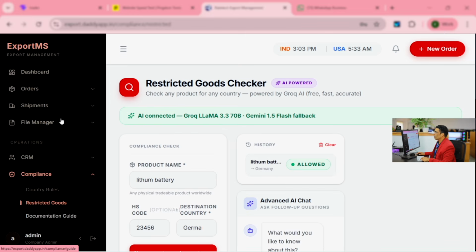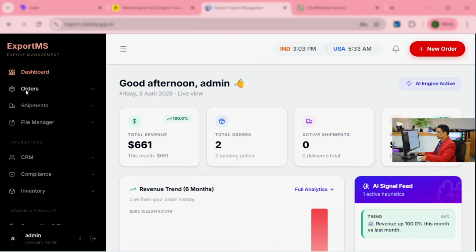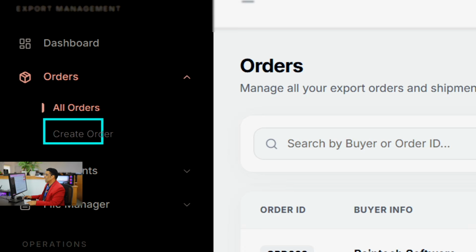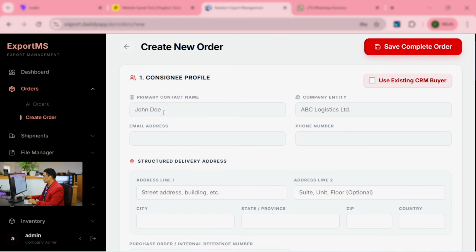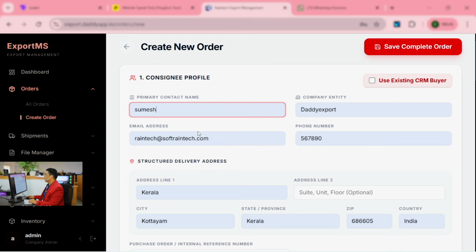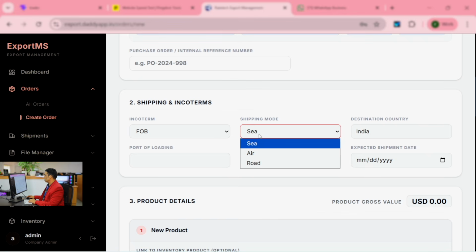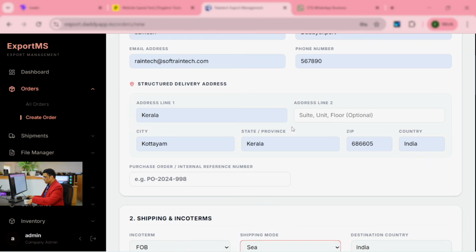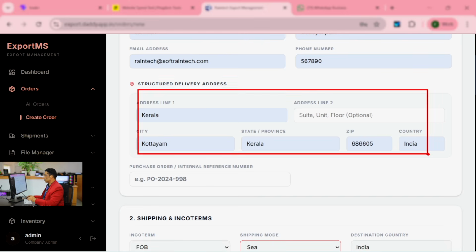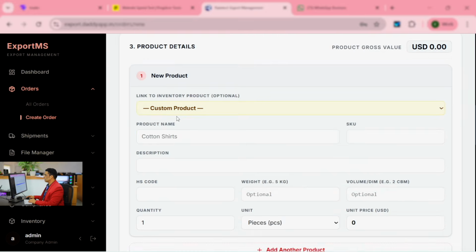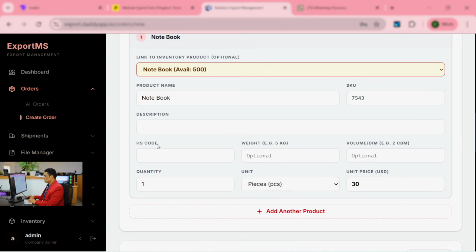So you will get complete information in the site. Let me go one by one to the dashboard and go to the orders. Let me create a quotation for a specific customer. How to make that? For that, you will find create an order. Go to that, and for example, I am creating for Sumesh. Okay, it's already added. The details were there, and you can select sea cargo, air cargo, whatever it is, and his destination country, everything you can mention over here, to where you are shipping. And if you go down to the product details, for example, I am selecting a notebook. Okay, quantity 100 pieces.